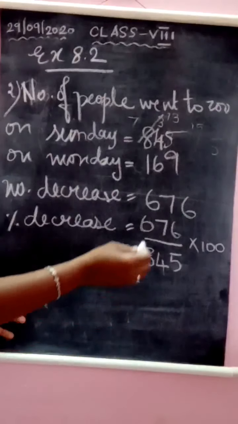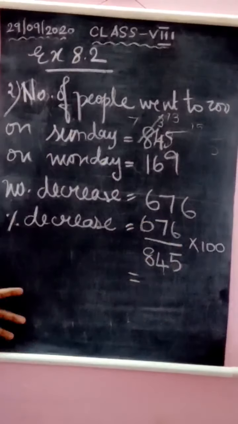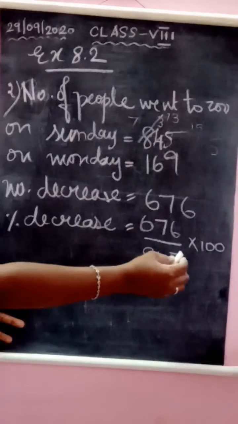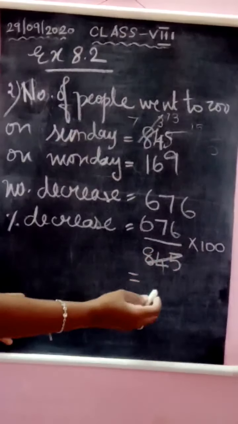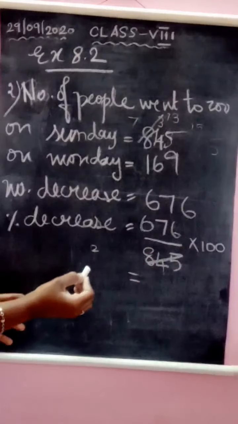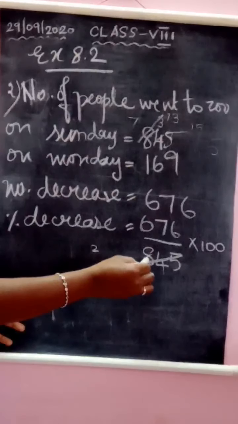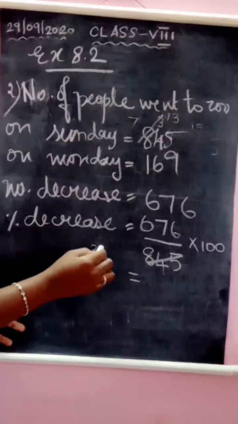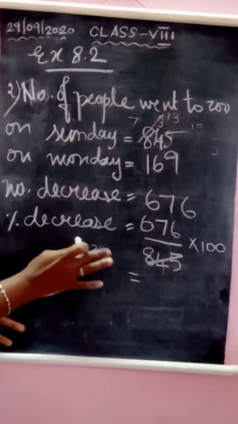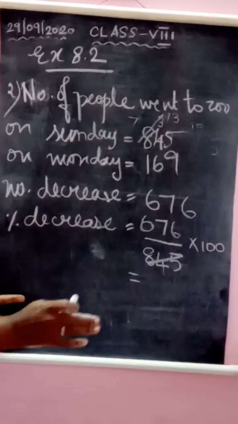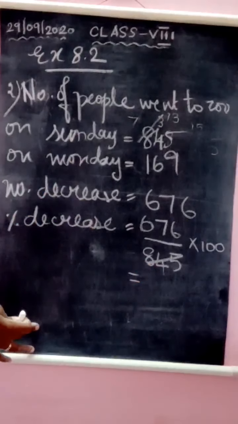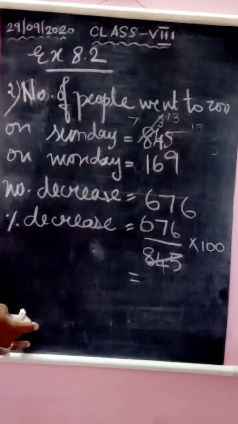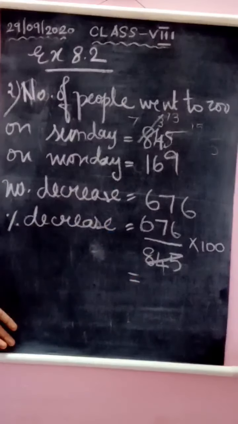So look here, 676 and 845 are given. Let us try to cancel it in the 3 table. 3 2s are 6, then 2 is remaining, 24. 3 8s are 24, but 5 is there, so it will not come in the 3 table. So check it in the 9 table. 84 is there, and 9 9s are 81. 3 remaining, 35 will come. That also will not come in the 9 table.